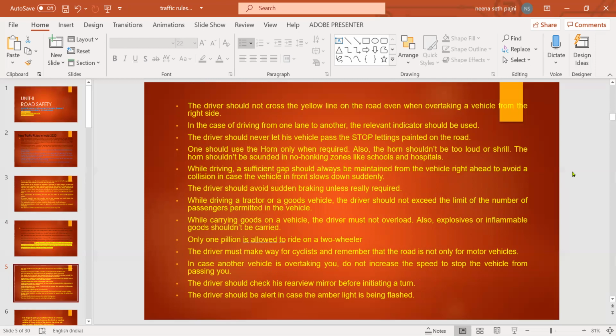In case another vehicle is overtaking you, do not increase the speed to stop the vehicle from passing you. The driver should check his rear view mirror before initiating a turn.